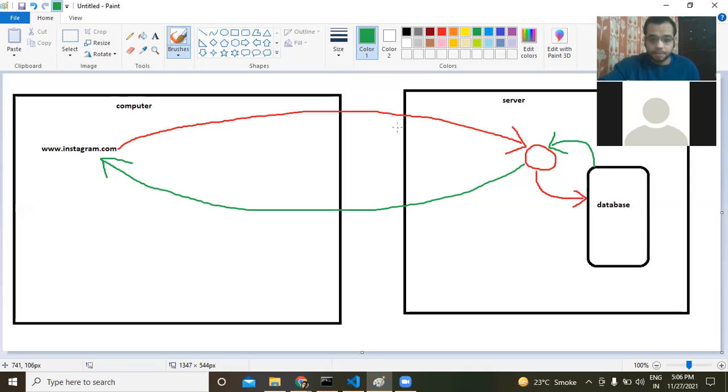That is how it works. But the problem is, all this will take some time, right? It can, depending upon your internet connection, depending upon the algorithm of Instagram's server, or depending upon the speed of the database, it can take only 1 second. It can take 2 seconds, 3 seconds. It can even take up to 10 seconds, right? So for that time, what will the browser do? What will our JavaScript do while the request is being made? What will happen to that?